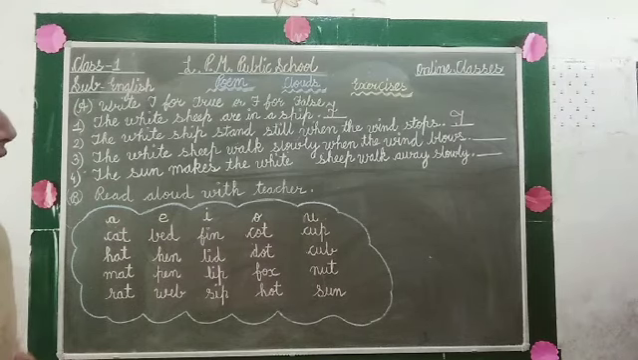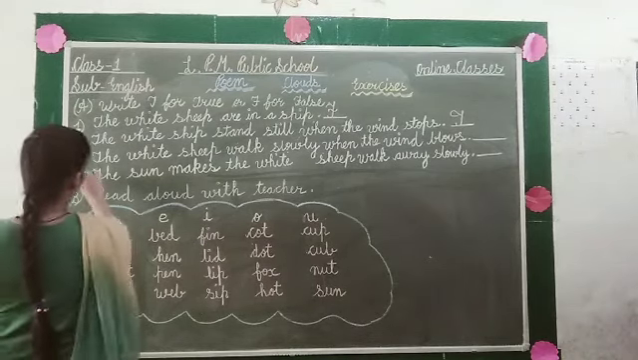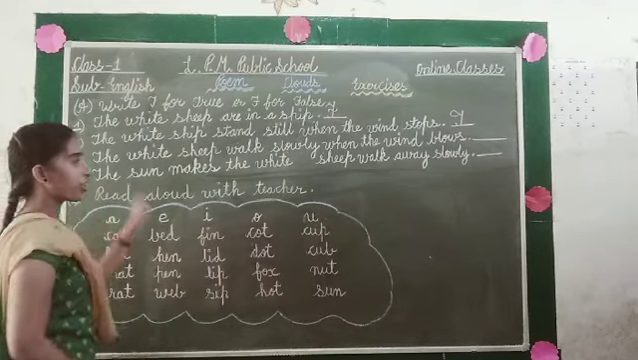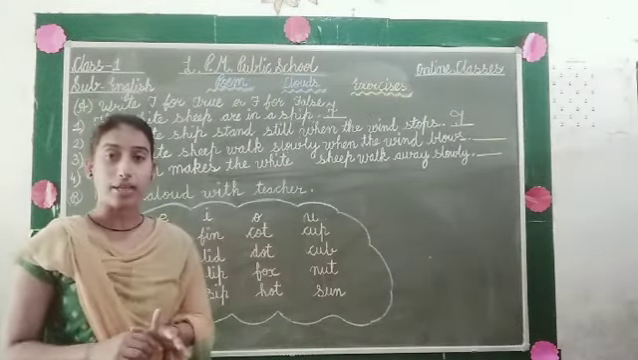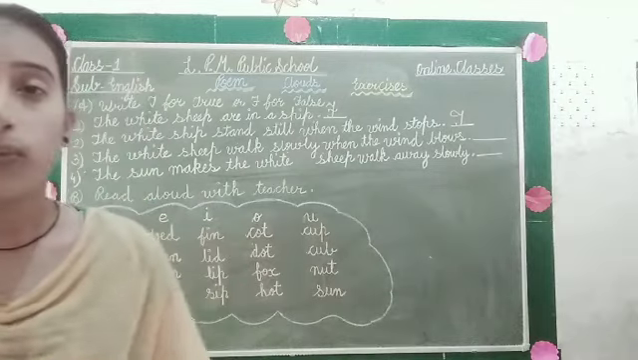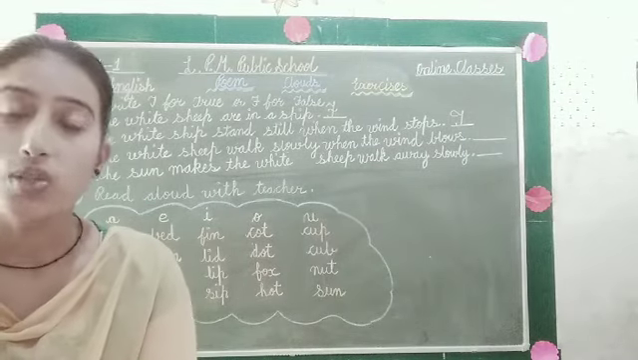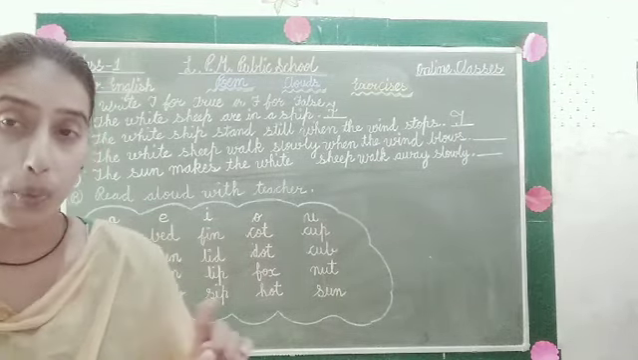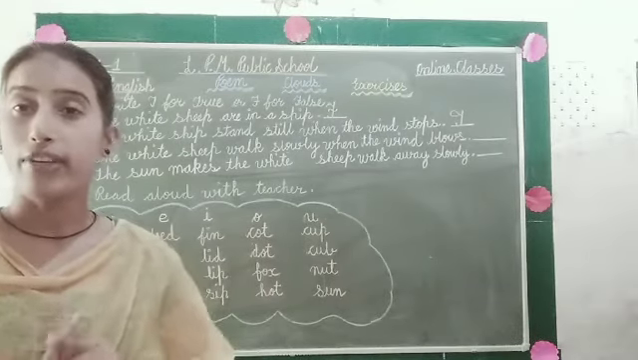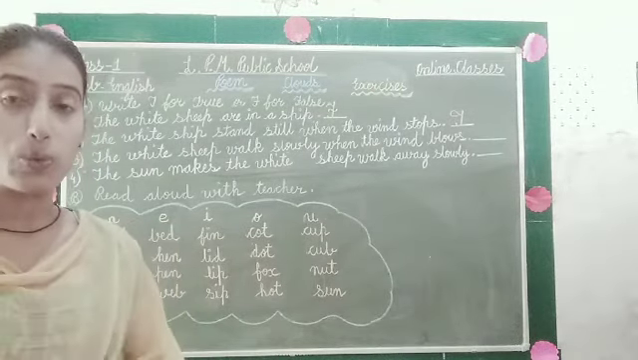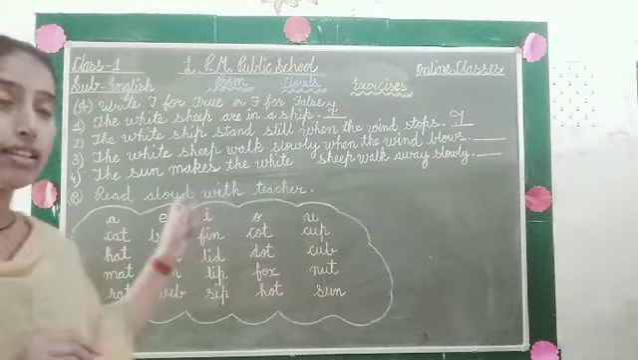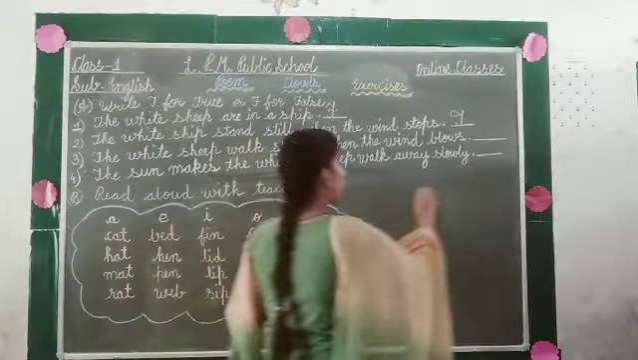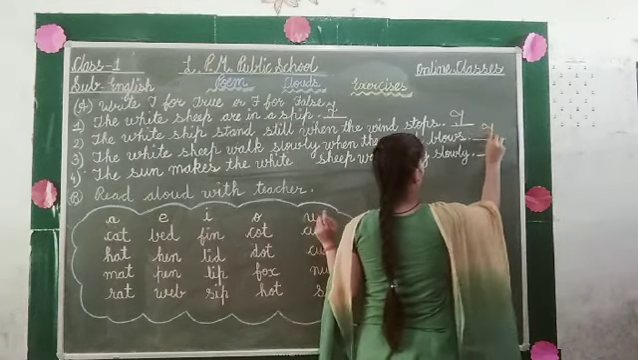Now moving to the next, the third sentence is, the white sheep walks slowly when the wind blows. We have already learned in the poem that when the wind blows, the sheep walk away slow. So the given sentence is true. So we have to write T here, okay?